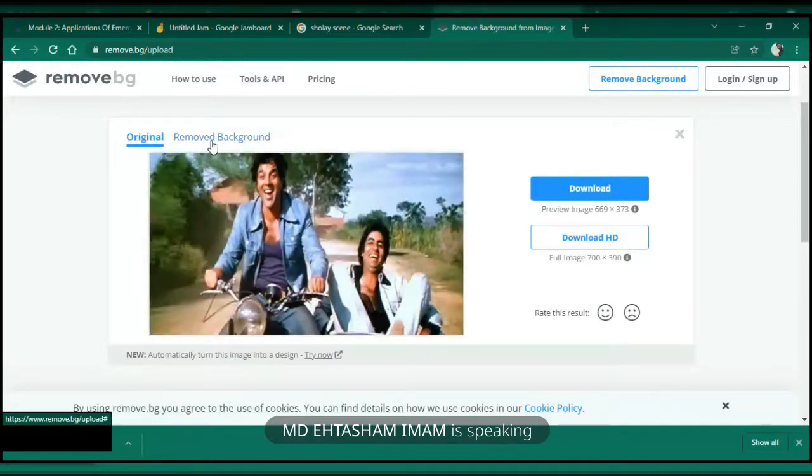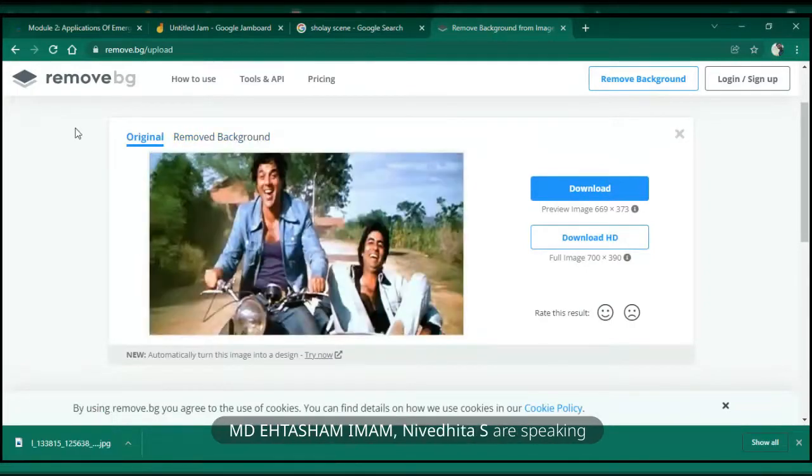Understood? Yes. How did it happen? Well, we have given this company enough data that it is able to train its software that if there are people and they are looking front and say there is a green color, wait, I'll just zoom in.